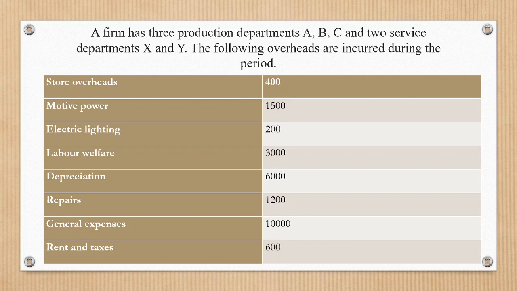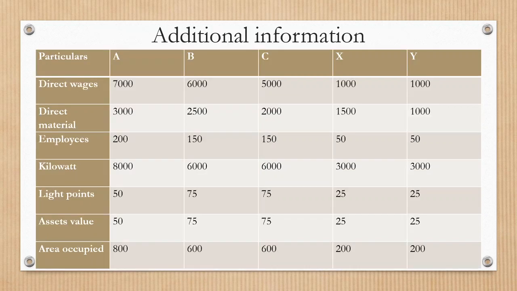A firm has 3 production departments A, B, C and 2 service departments X and Y. The following overheads are incurred during the period: stores overheads, motive power, electric lighting, labor welfare, depreciation, repairs, general expenses, rent and taxes. Additional information is given regarding direct wages, direct material, the number of employees, the kilowatt hours, light points, asset value and area occupied.